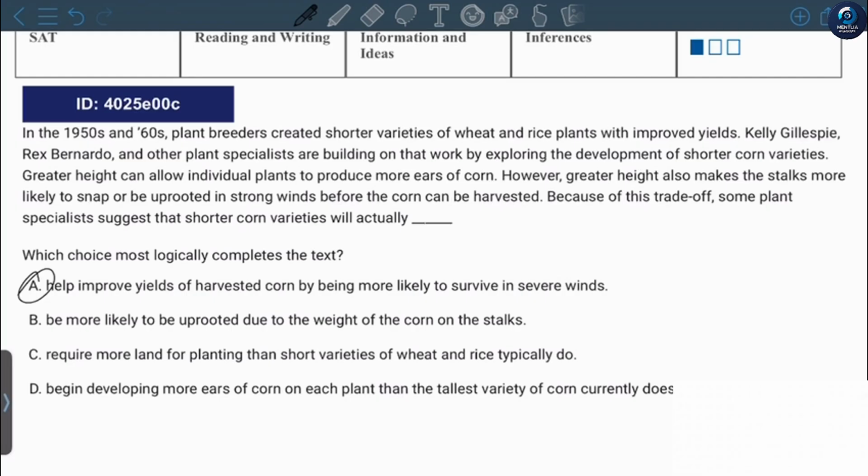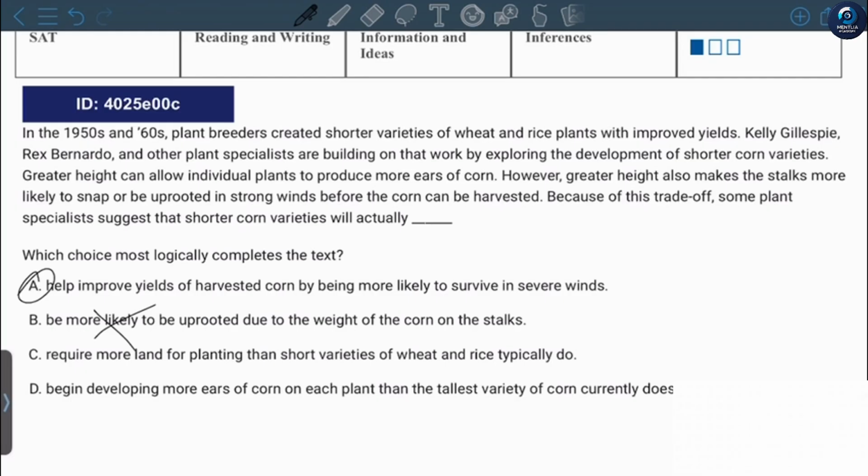Let's eliminate other choices. B, more likely to be uprooted due to weight of the corn on stalks. No, this one is wrong because long corns will be hard to survive. They will probably not survive. Require more land for plantings than short varieties of wheat and rice typically do.